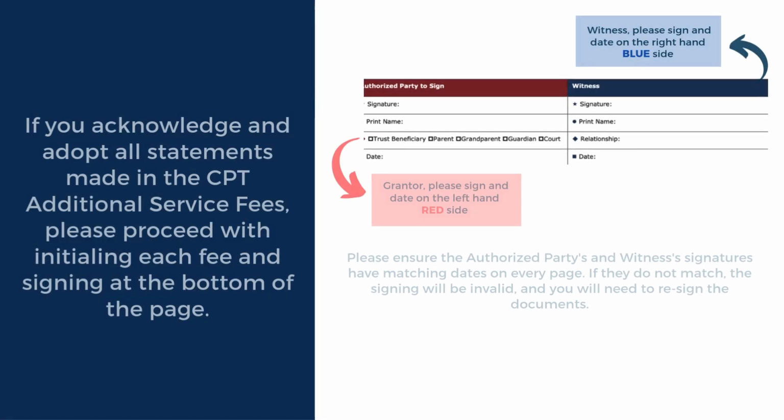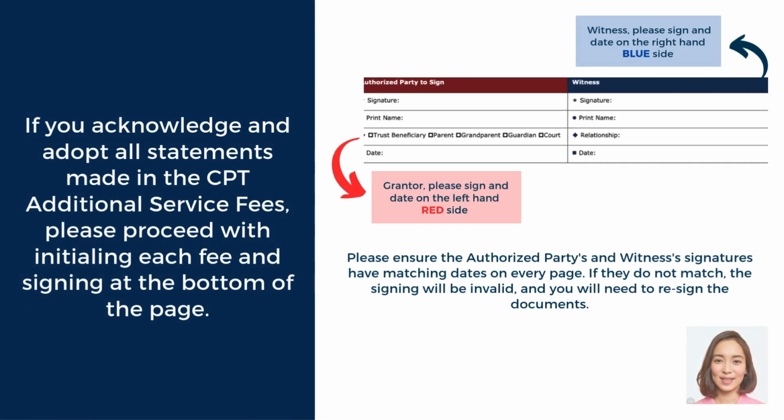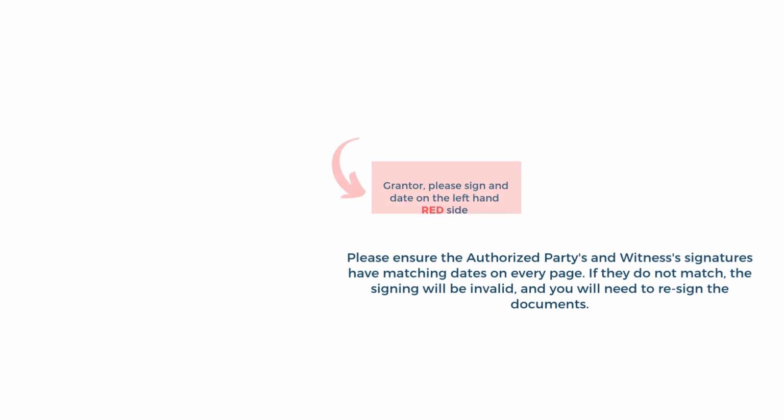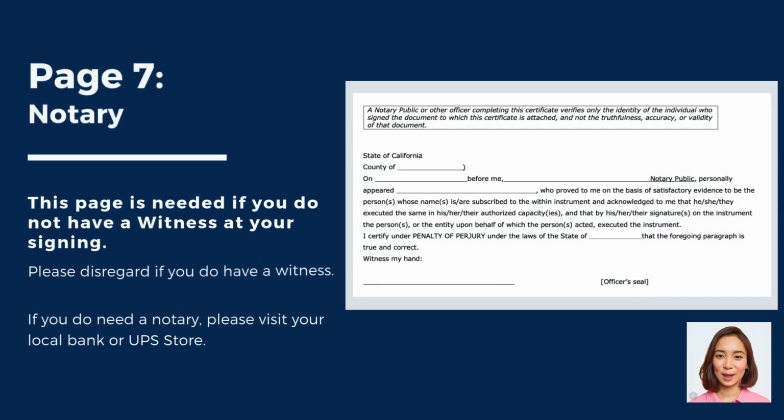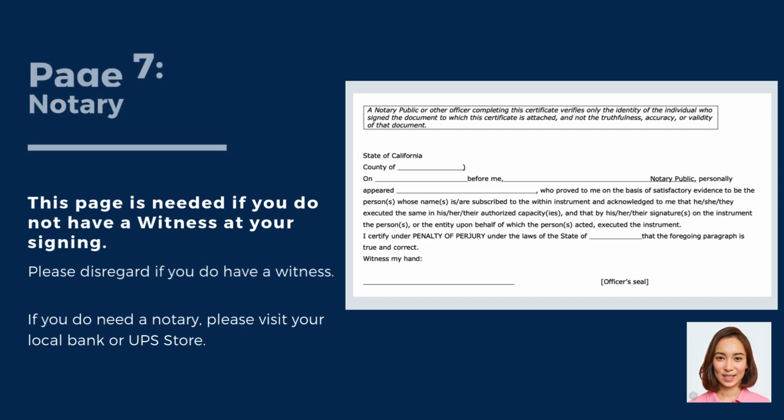If you acknowledge and adopt all statements made in the CPT Additional Service Fees, please proceed with initialing each fee and signing at the bottom of the page. Page 7 is the Notary page. You may disregard this page if you have a witness present with you at your signing. If you do need a notary, please visit your local bank or UPS store.